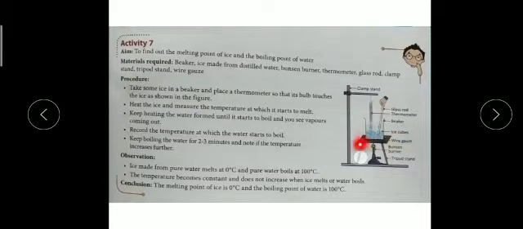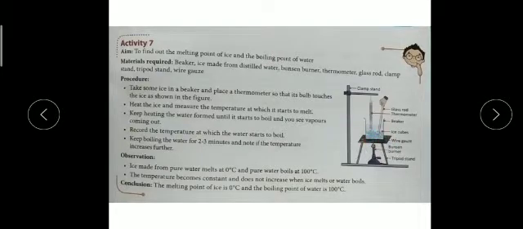Whenever we put the ice at room temperature, we have to fix the thermometer, as you can see, in this clamp. Whenever we provide heat to the beaker filled with distilled water ice, the ice starts melting. So we have to record that temperature.